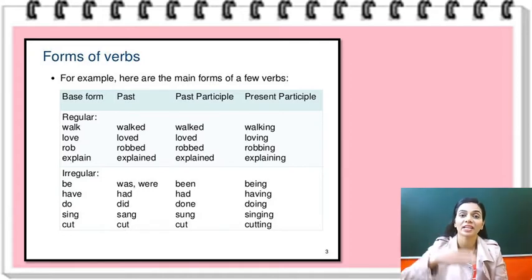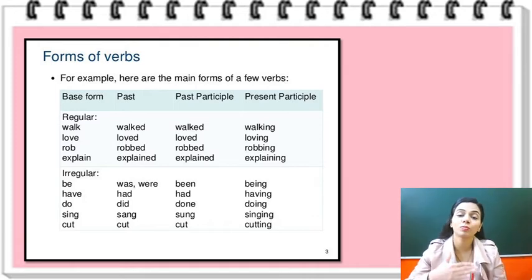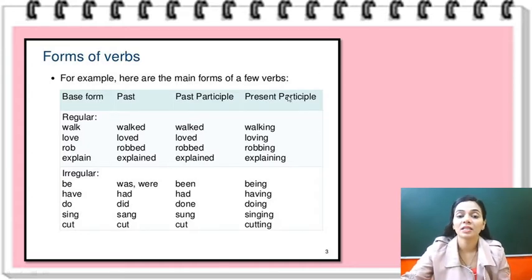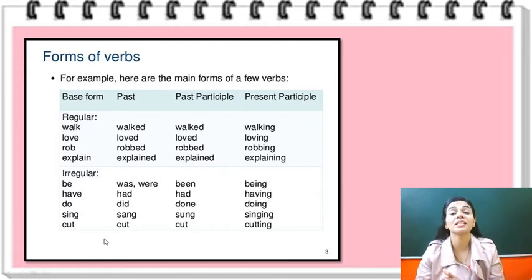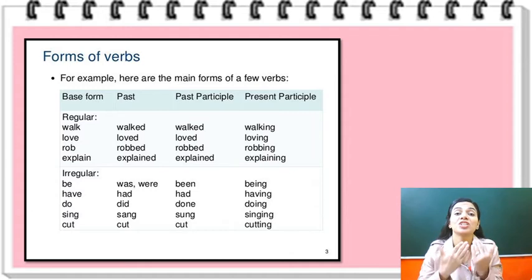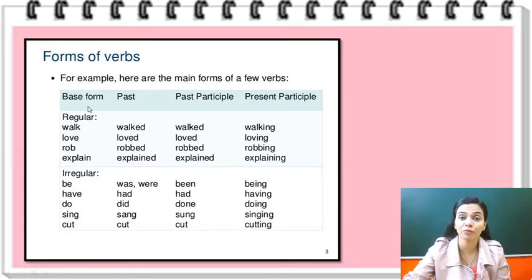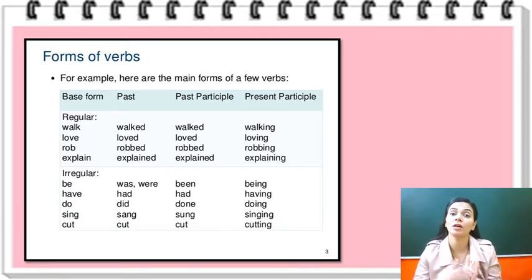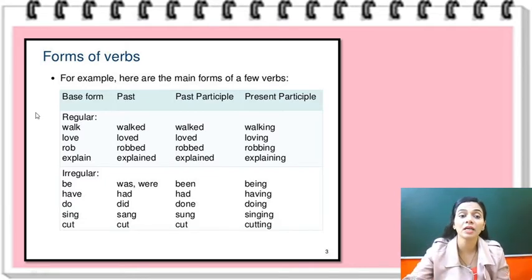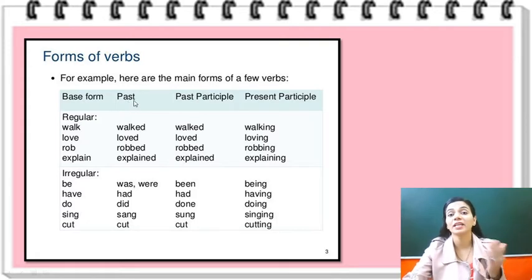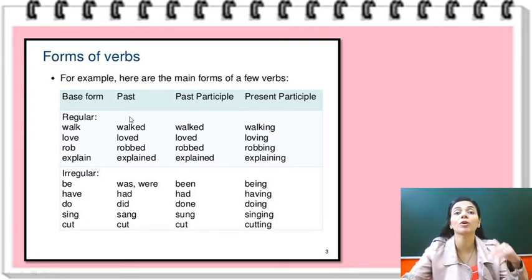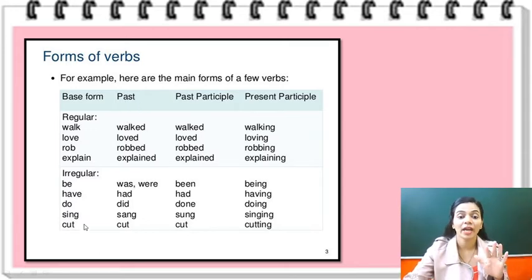It shows the continuous action, the action which has started and is being continued, right? वो चल रही है. So whenever this kind of action is shown, we use the present participle form. Okay, so these are the four forms of verb, and a verb tells us the time of action, and for that it changes form, right? To tell the actions which are performed in the present time, they use the base form, and with a singular noun they use s or es with the base form, and with plural nouns they use the base form as it is. The past form is used to show the action which has been completed or performed in the past time. Got it? And these are some of the examples.